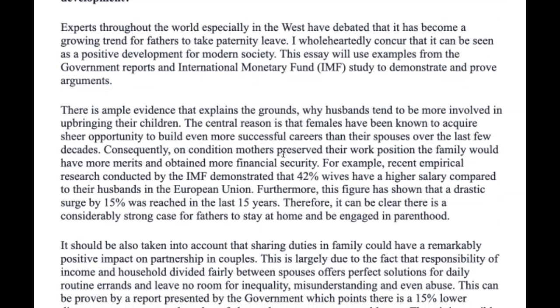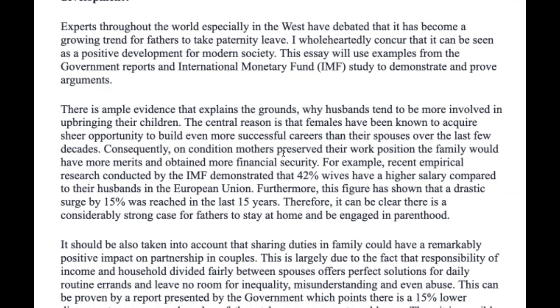Okay, experts throughout the world, especially in the West, have debated that it has become a growing trend for fathers to take paternity leave. Okay, I wholeheartedly concur that it can be seen as a positive development for modern society. Beautiful. Says they will use examples from the government reports and the International Monetary Fund (IMF) study.